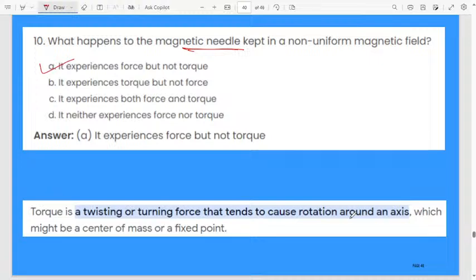If it were twisting or moving in a circular way, like any rotation about the axis, that we would consider as torque, but it will not be observed in the case of a non-uniform magnetic field. You will experience only a force, that much remember.